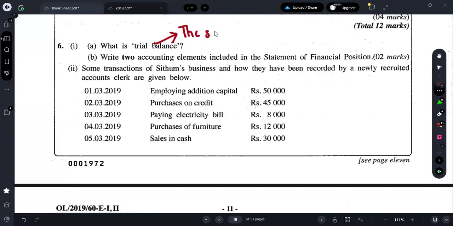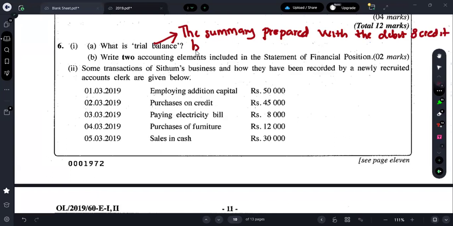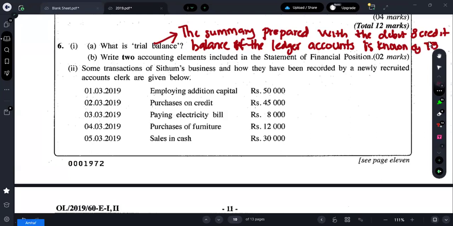The summary prepared with the debit and credit balance of the ledger accounts is known as trial balance. Definition type question.